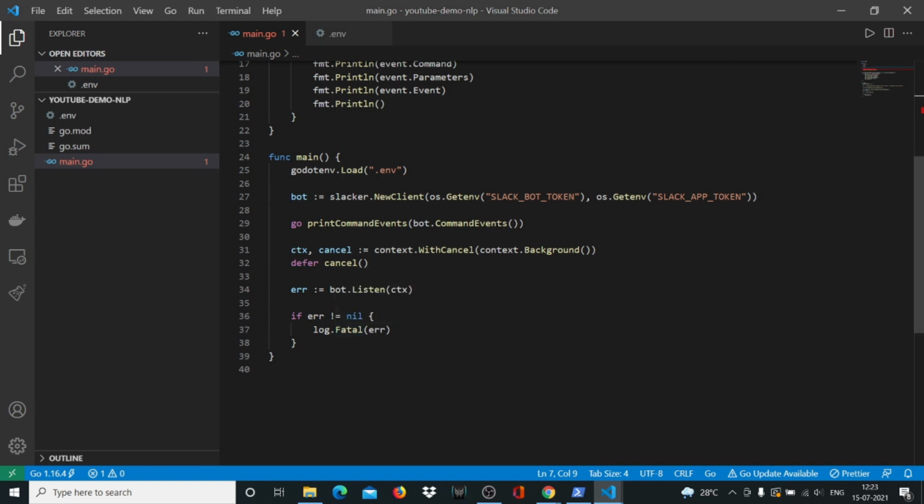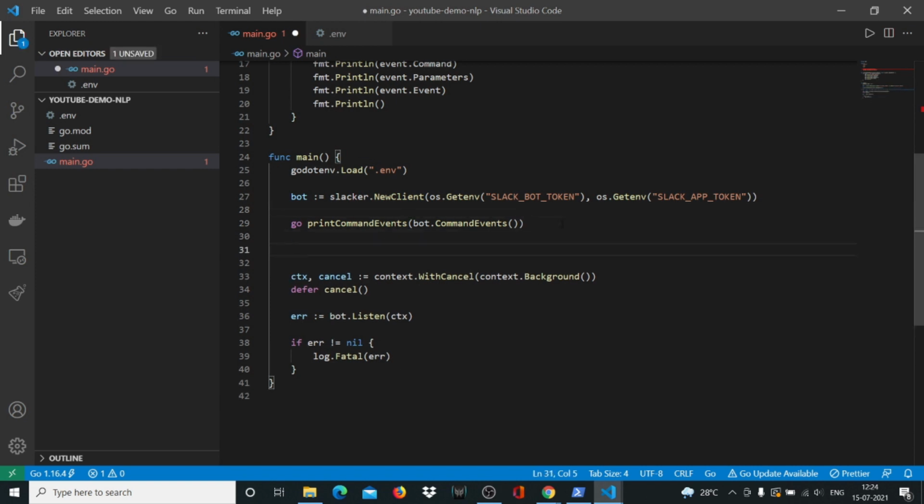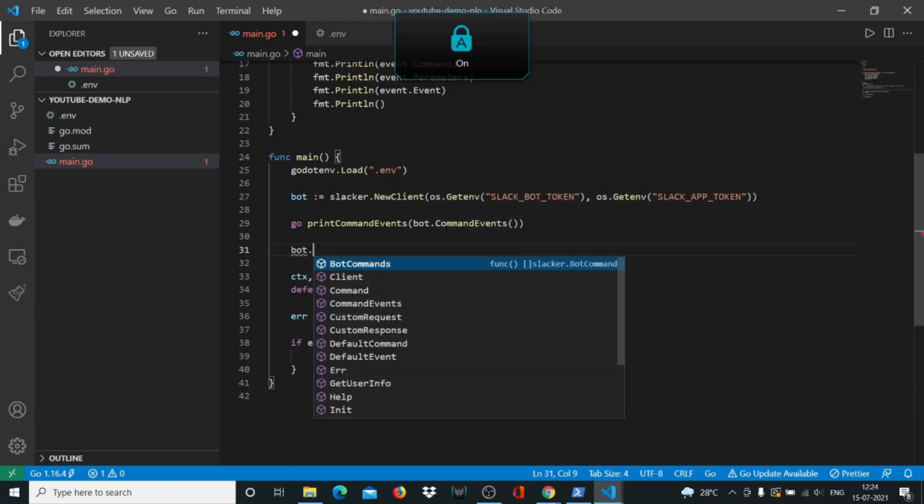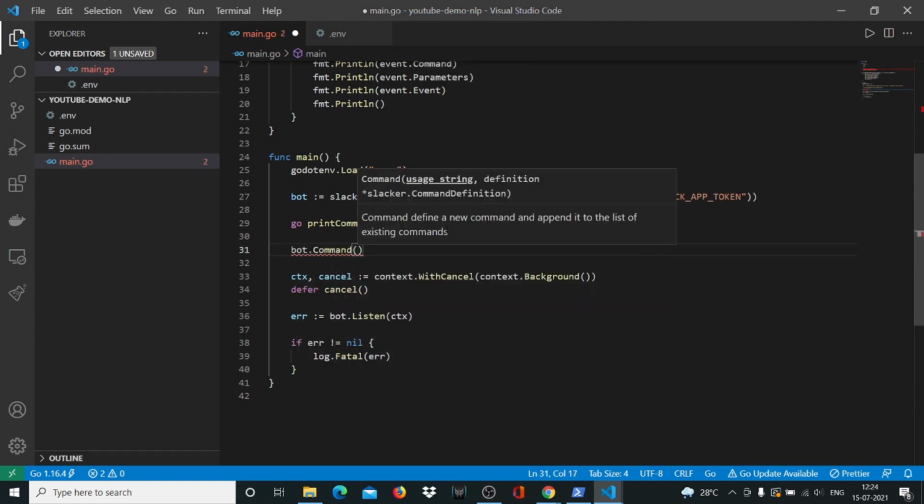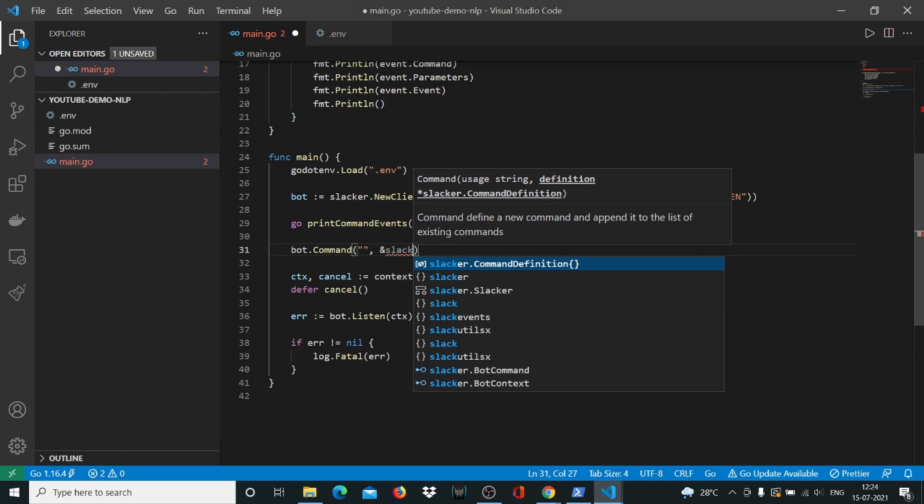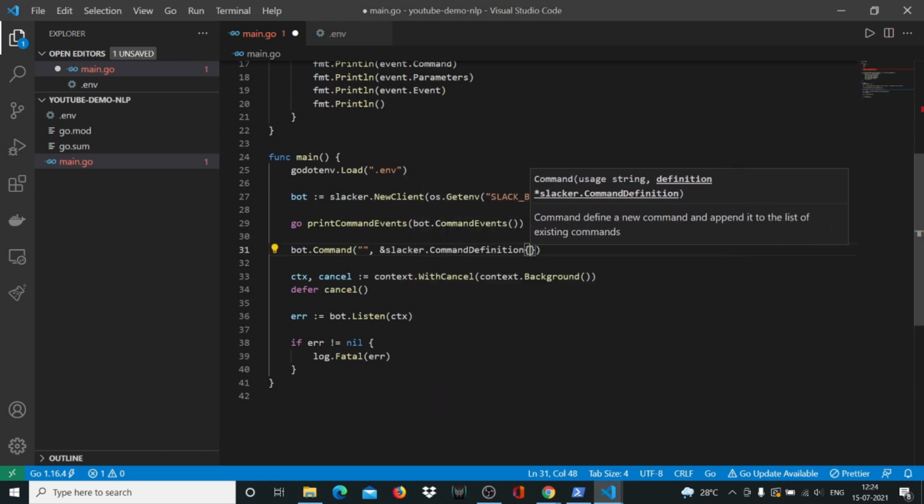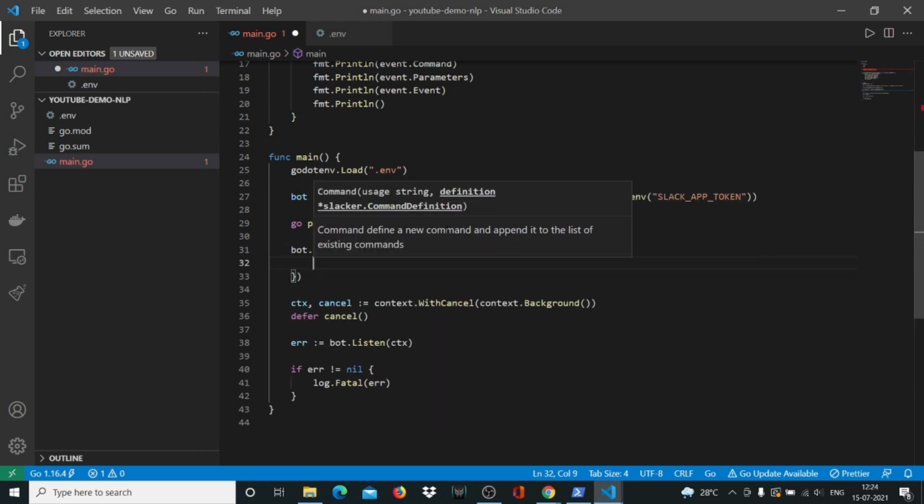So we have the outlines of our function ready, and now comes the main part, which you need to pay a lot more attention to. It's the bot.Command function, which basically helps us understand the commands that we give to the Slack bot and then work with that. So we'll say bot.Command, and here we'll put the command that we'll send to the bot, and here we'll say slacker.CommandDefinition, and inside command definition is where all the magic will happen.